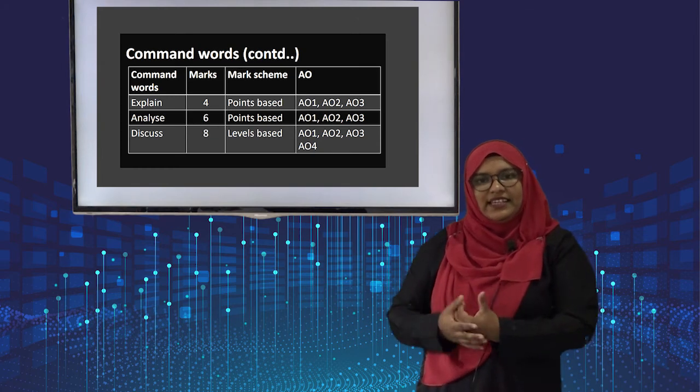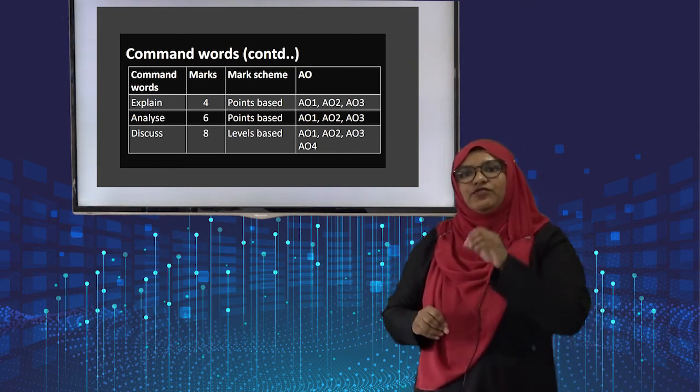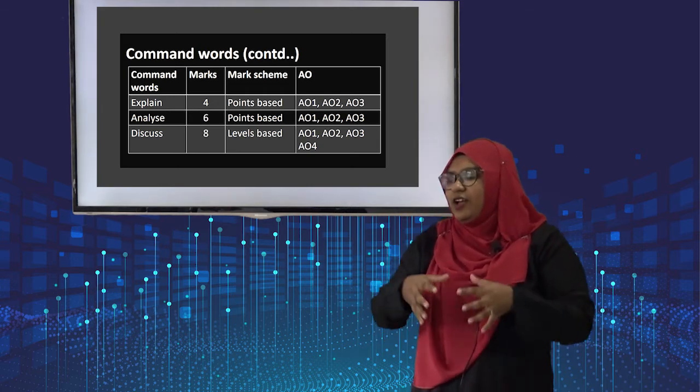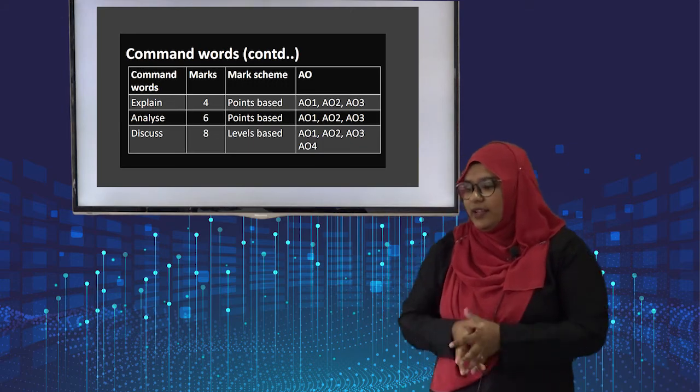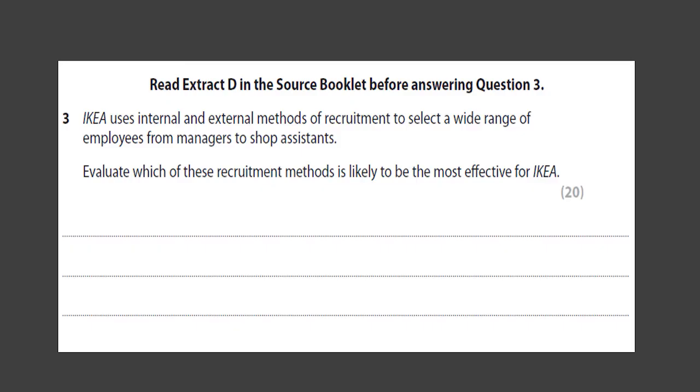Point-based is very easy. You can score easily as you know what is being expected. For knowledge, how many marks are given. For analysis, how many marks are given. For application, how many marks are given. However, for level-based, you need to make sure all of the assessment objectives are covered. Okay? Now I'm going to show you an example.